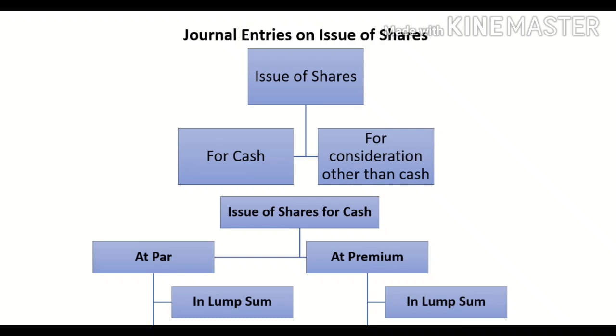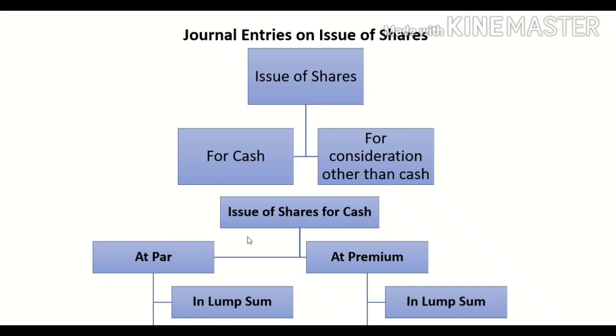Hello everyone. Today in this module we will discuss journal entries on issue of shares. As you all know, shares can be issued for cash or for consideration other than cash. Like when you buy a machinery, instead of making payment in cash, you may issue shares to the vendor. That means here shares are issued for consideration other than cash.